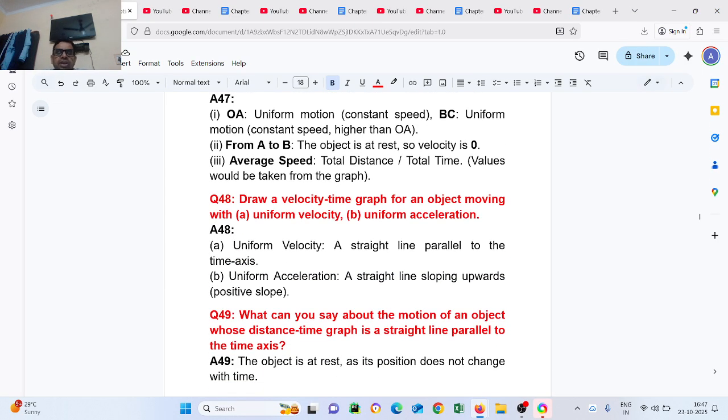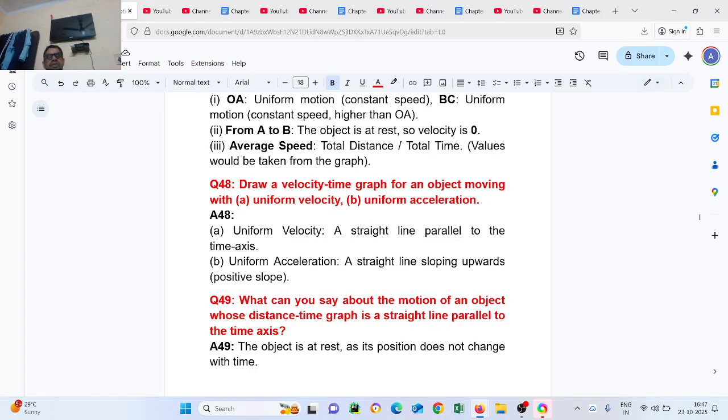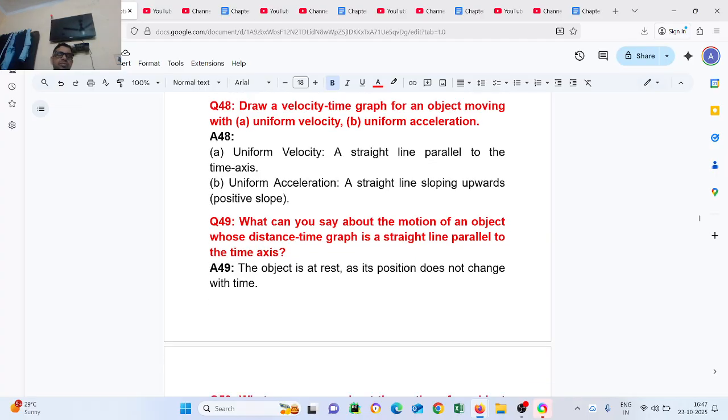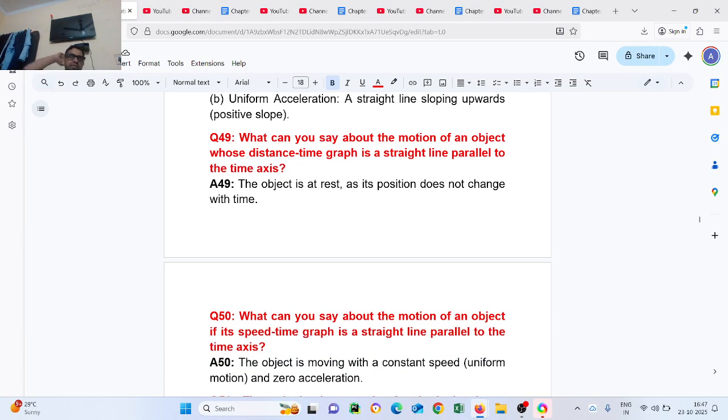Question number 48. Draw the velocity time graph for an object moving with a uniform velocity and uniform acceleration. Uniform velocity is a straight line parallel to the time axis. Uniform acceleration is a straight line sloping upward, positive slope. Question number 49. What can you say about the motion of an object whose distance time graph is a straight line parallel to the time axis? The object is at rest as the position does not change with time.